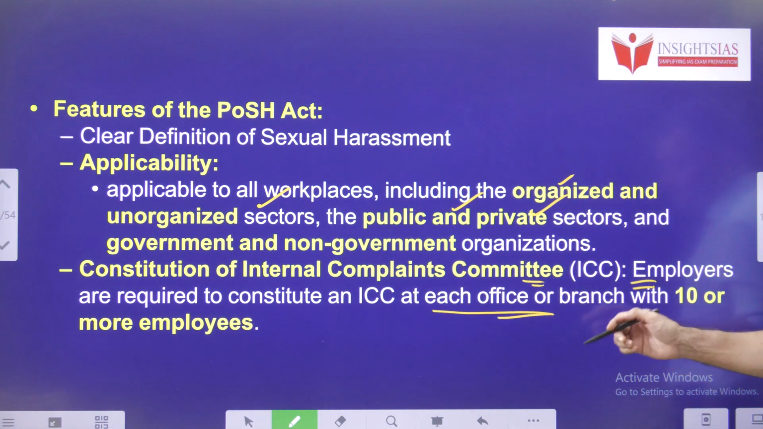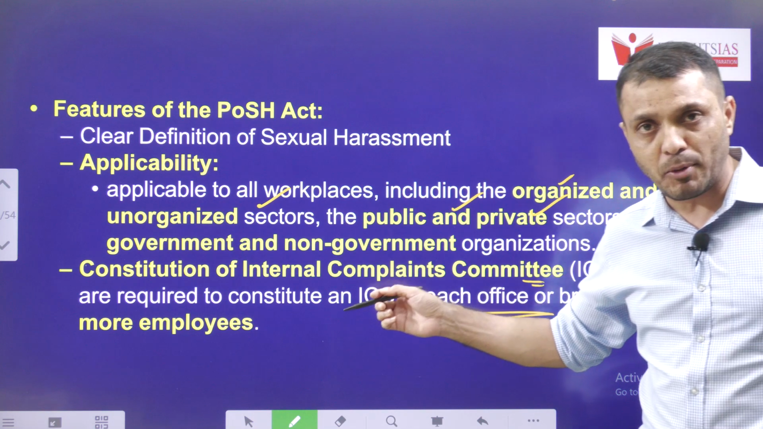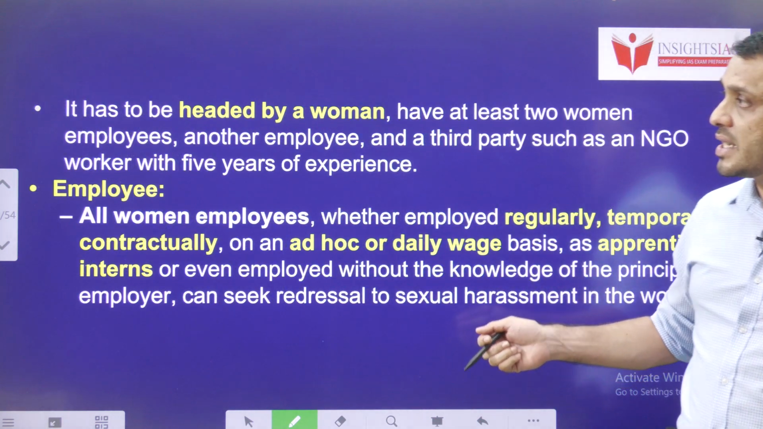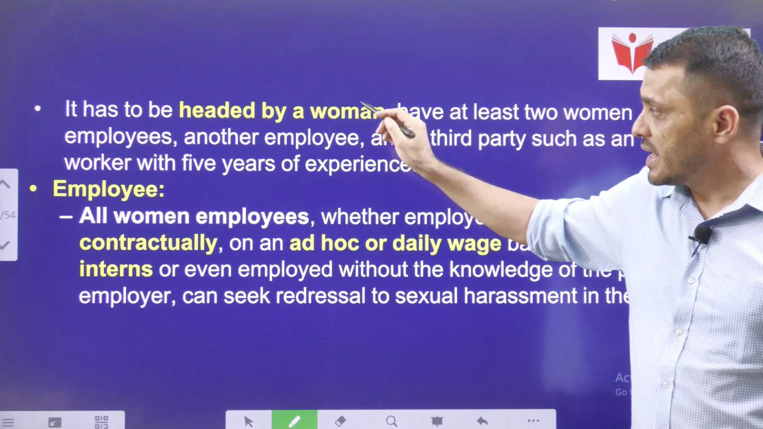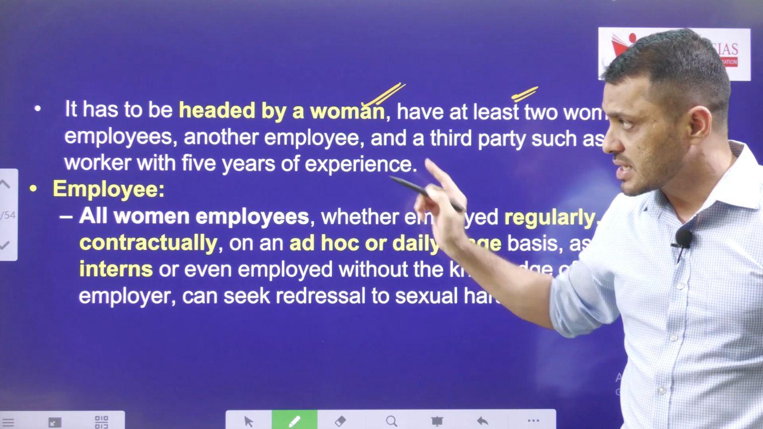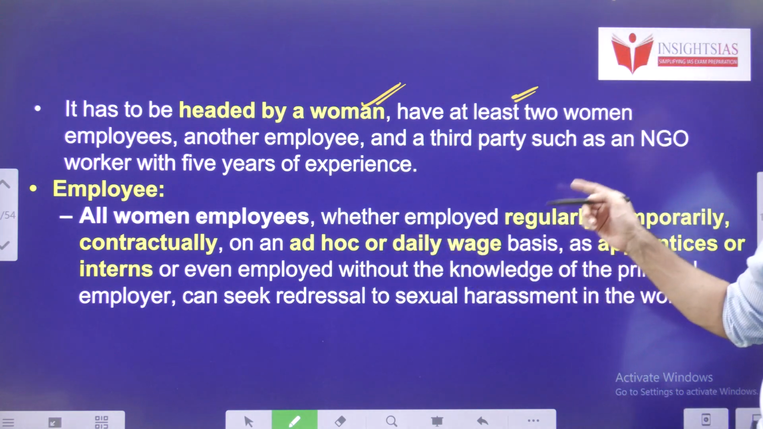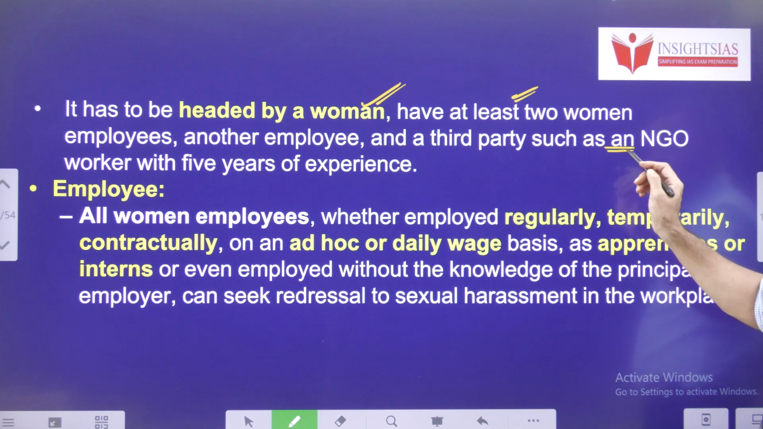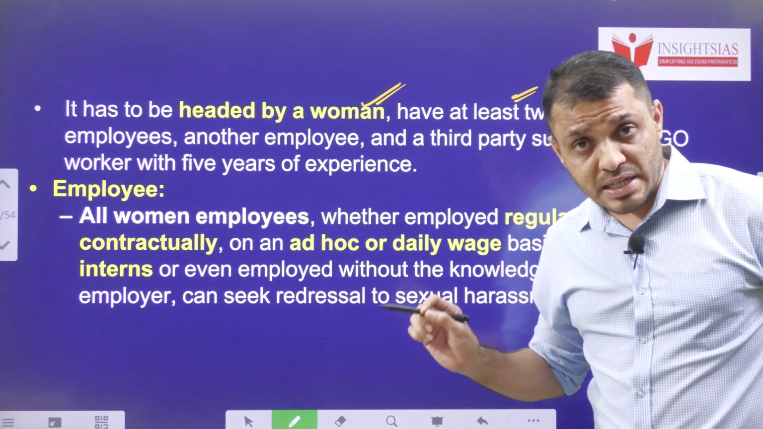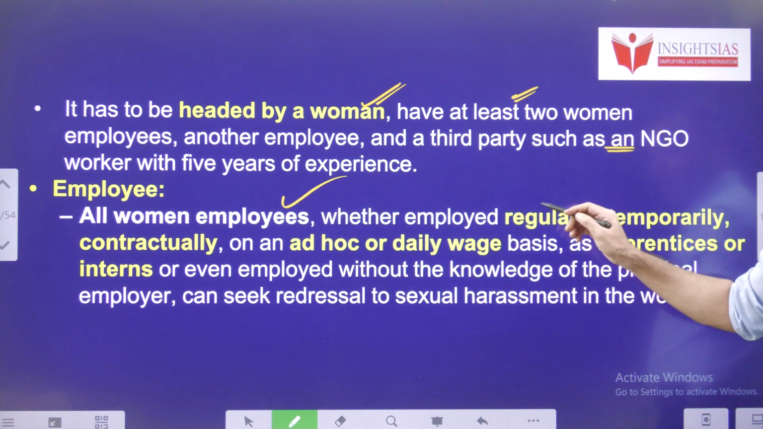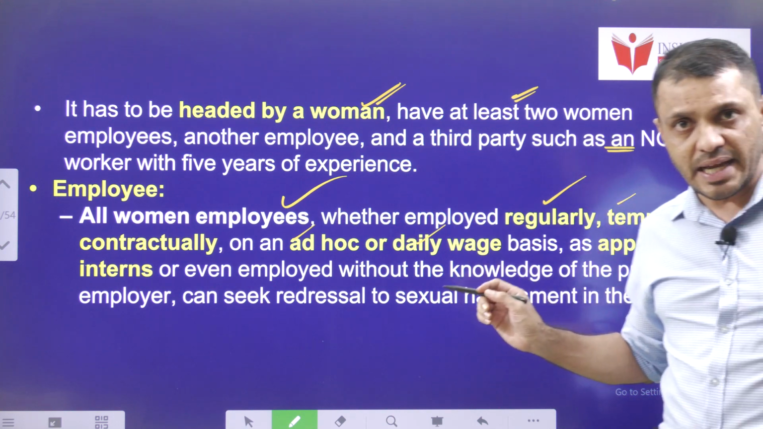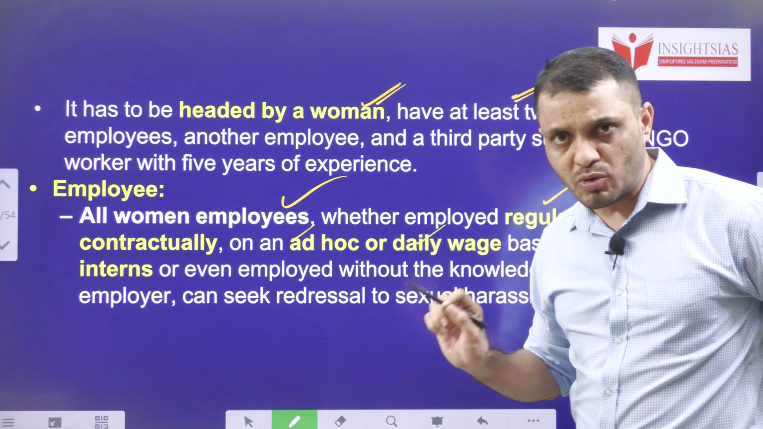Any company which has 10 or more employees should have this kind of internal complaint committee. Generally this has to be headed by a woman, and at least 2 women employees should be there in this committee, with experience of 5 years or more, or from an NGO as well. Next, employees. Here it covers all the women employees, whether they are employed regularly, temporarily, contractually, ad hoc based, daily or intern. It covers all the women employees.